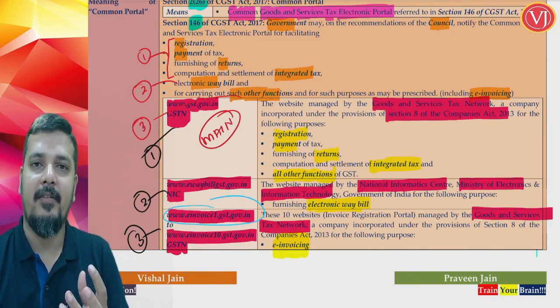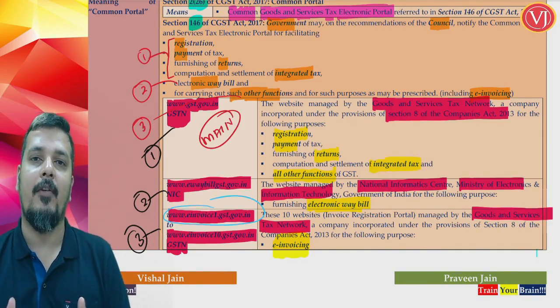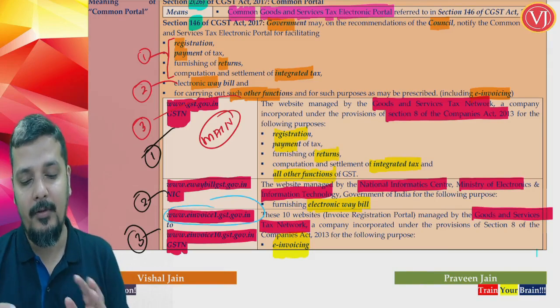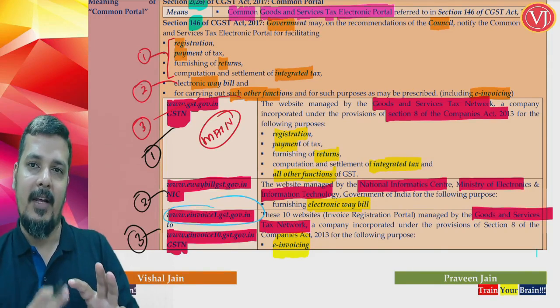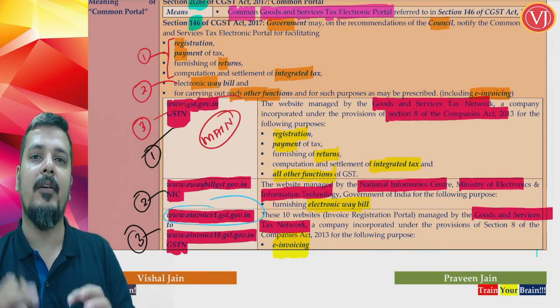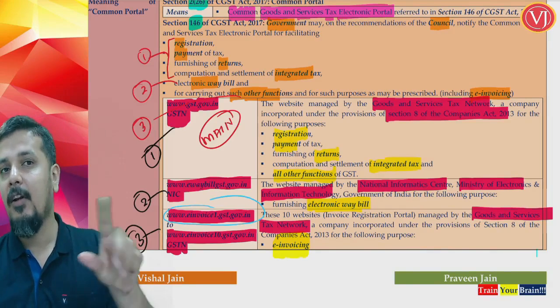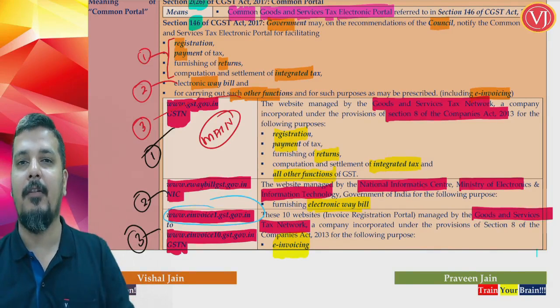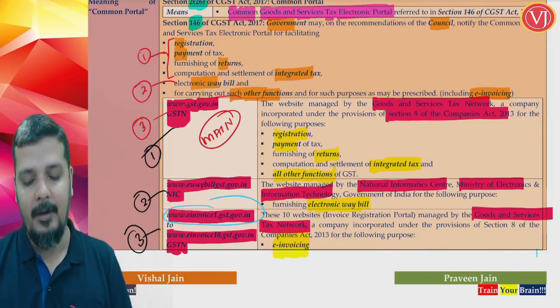You cannot have access. You can have access only to the first website. Second, they have been used by software companies for automatic generation of e-invoices using software. Say, for example, you are using Tally for generating your invoice. Tally will integrate in the backend with the e-invoice portal and automatically give you the e-invoice. So Tally will not be touching your first website. It will be touching number 2 or number 3 or, likewise, number 10 website randomly.